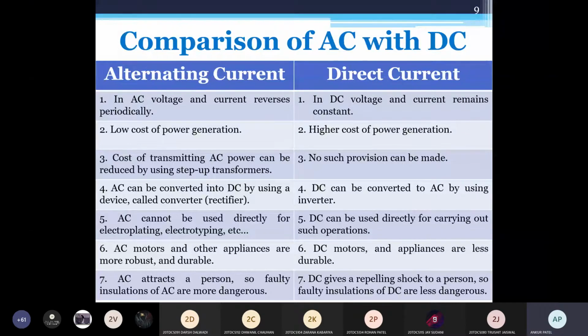Anyone can tell me, are we getting the shock due to voltage or current? Due to voltage. Okay, voltage. Then any other answer? Voltage. Okay, voltage. Any other answer?